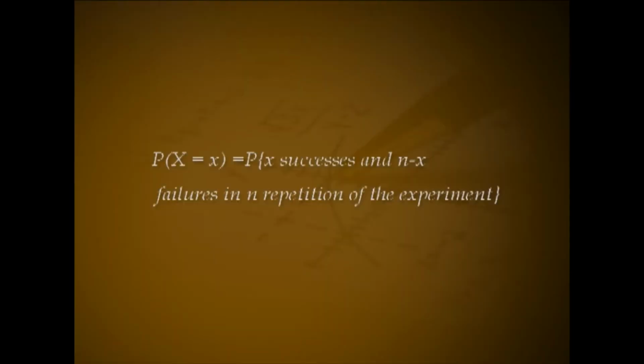Binomial distribution. Consider a random experiment with two possible outcomes, success and failure. Let p be the probability of success, assumed to remain the same from trial to trial, and q equal to 1 - p is the probability of failure. Let X denote the number of successes in n independent repetitions of the experiment. Then X is a random variable which may take the values 0, 1, 2, up to n. Then P(X = x) is the probability of x successes and n - x failures in n repetitions of the experiment.